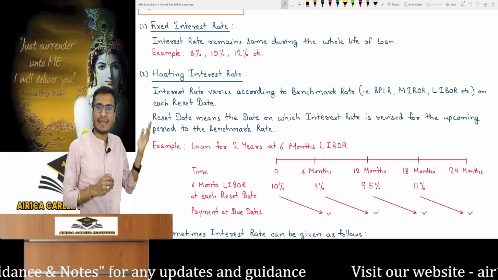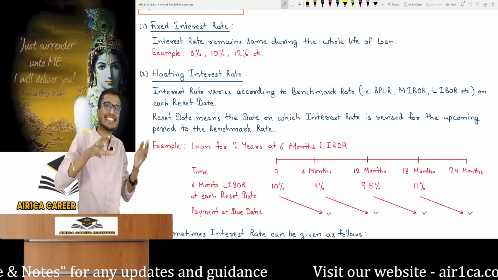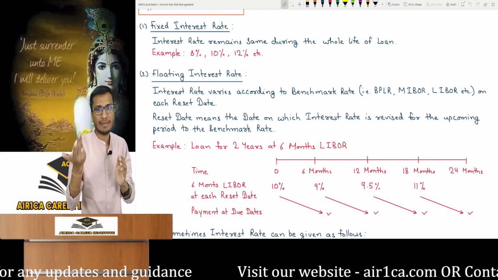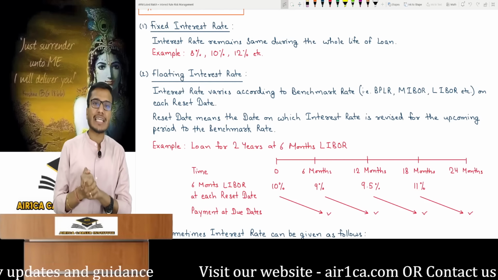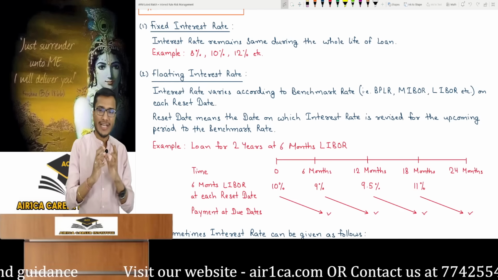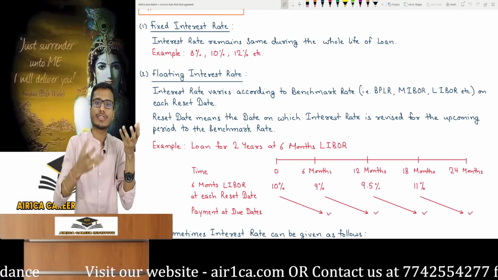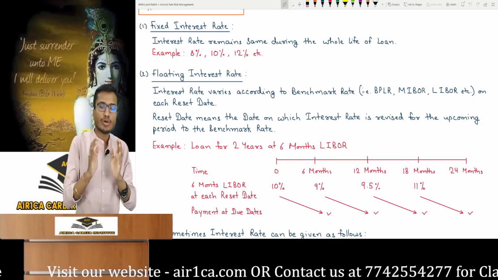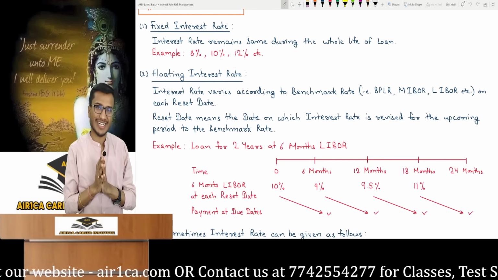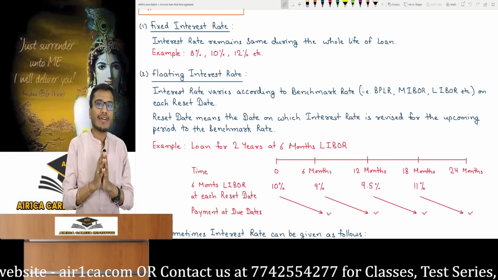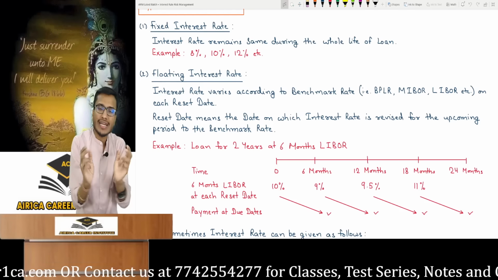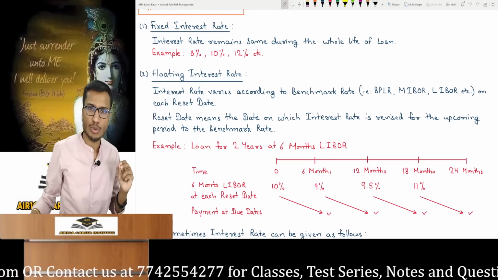What does a reset date mean? It's the date when the interest rate will be revised for the upcoming period. It will be revised to the benchmark rate for the upcoming period. In the bracket for benchmark rate, I have written BPLR, MIBOR, LIBOR. These are benchmark rates and are the market interest rate. Where does the market interest rate come from? The banks themselves issue the market interest rates on a daily basis. Bankers have their own dedicated committees, and those committees systematically issue the market interest rate on a daily basis.